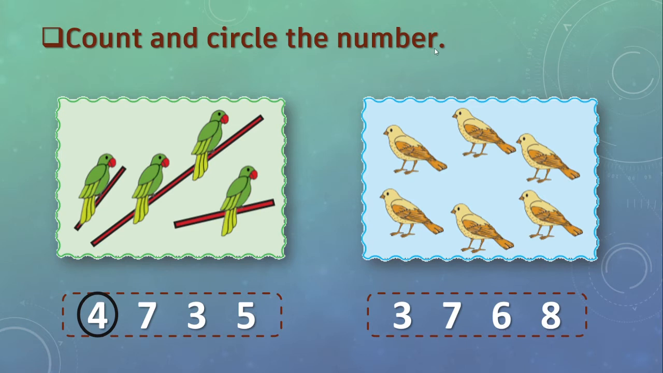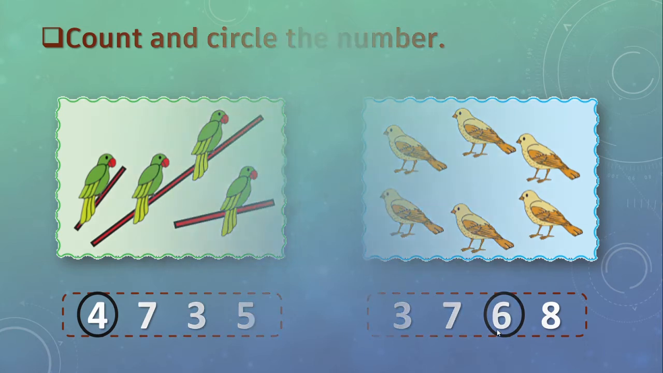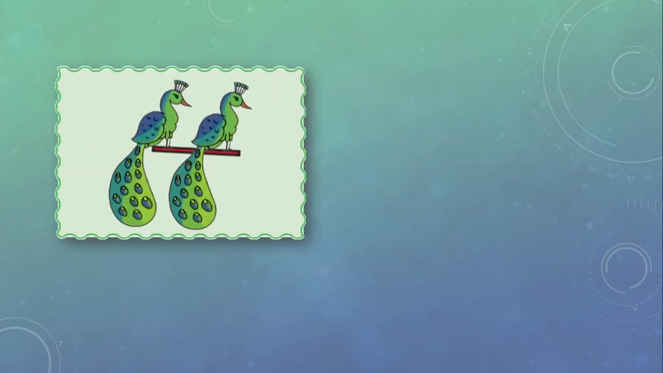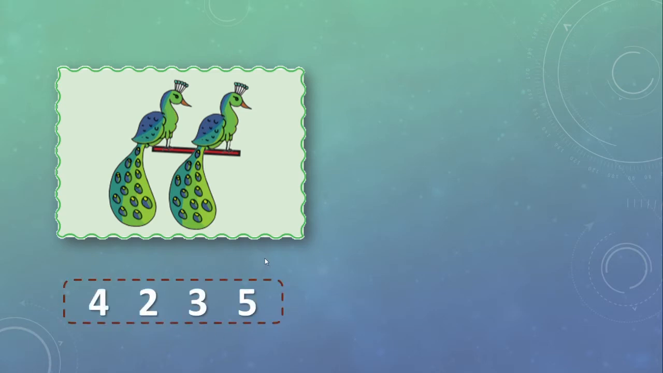Second one, here we can see the birds and we can see the numbers below. We will count the birds. Here, these are 1, 2, 3, 4, 5, 6. Now what we will do? We will circle 6. Right? Next. Yes, peacocks. And here we can see the number chart. How many peacocks are there? Only 1 and 2, means 2 peacocks are there. So we will circle number 2. Okay.